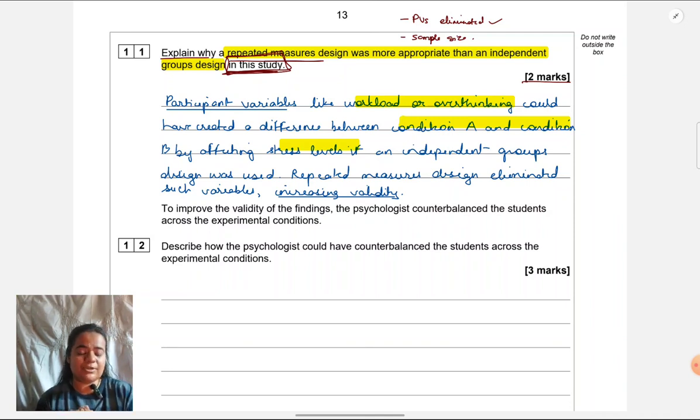This is known as contextualizing, using wording from the scenario and the answers, relating what we are writing to the scenario given. It's the only way of getting full marks in the answers. Whenever students get half marks, like this, I've written such a long answer. I wrote 2 sentences, 3 sentences, but in 2 marks I got only 1 mark. This is the key reason. You haven't made it specific to the scenario given. You haven't applied your knowledge to the scenario. And AO2 is about application. So unless you write this way, using these highlighted terms which I've given, like specific terms, you're not going to score in the paper.